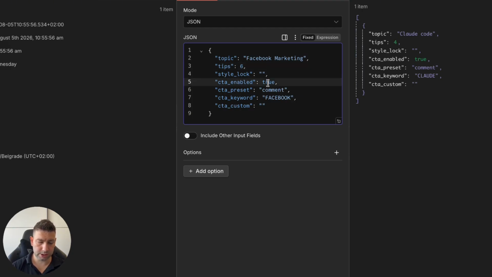CTA enabled: true or false. If you set it false, then the CTA won't exist on the last step. And I will show you an additional integration, which will automatically respond with a specific link to your content on Instagram, so specifically for Instagram. If you keep watching, I'll explain it a bit later. And the CTA preset in my situation is comment. You can say like or subscribe or something like that. But the goal on Instagram is to engage users in order for them to comment, so you can automatically send them a link to your product or landing page or whatever, and increase your sales and your lead generation.